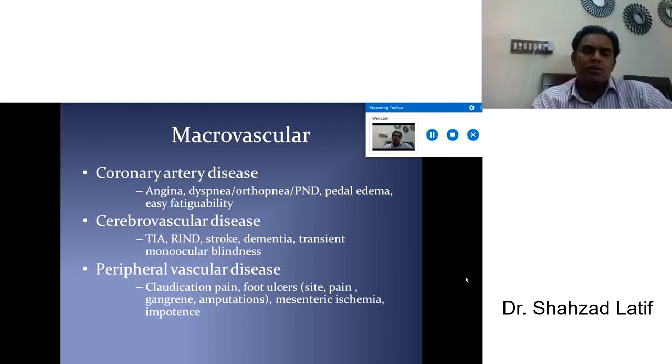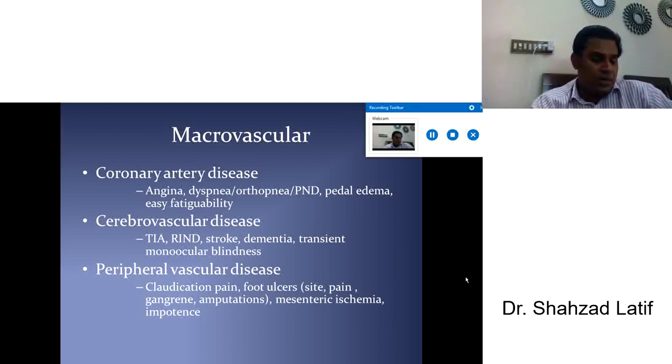These terminologies we have already discussed in the cardiovascular and respiratory systems, so you are very familiar with them, and we are briefly moving forward. Check for pedal edema. If there is pedal edema, then think about coronary artery disease. Early fatigability, again coronary artery disease.